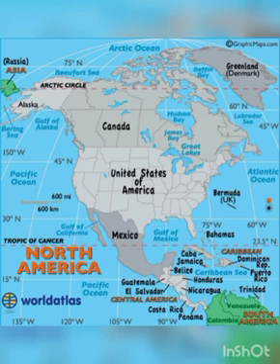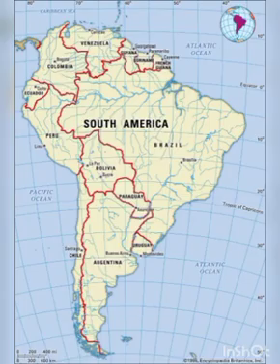For example, the Palk Strait, P-A-L-K, Palk Strait lies between India and the island of Sri Lanka. This Palk Strait lies between India and the island of Sri Lanka.